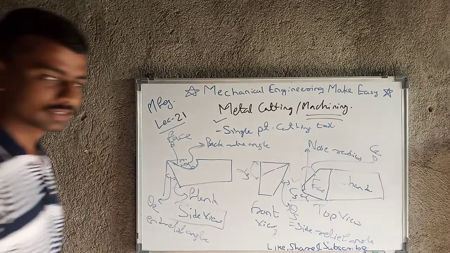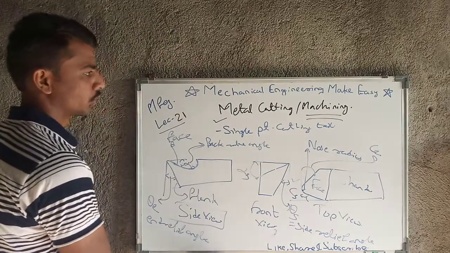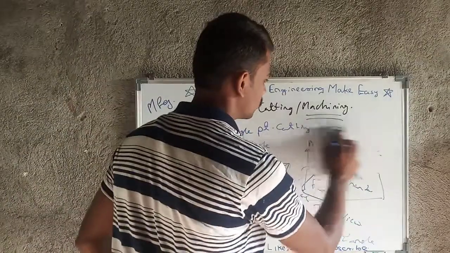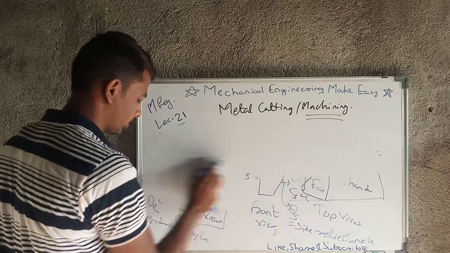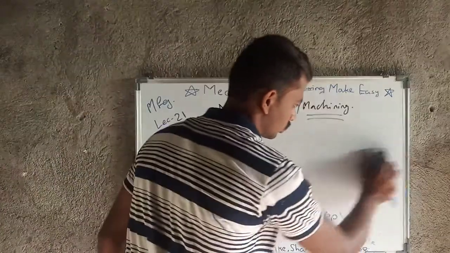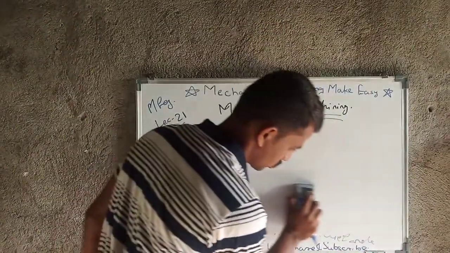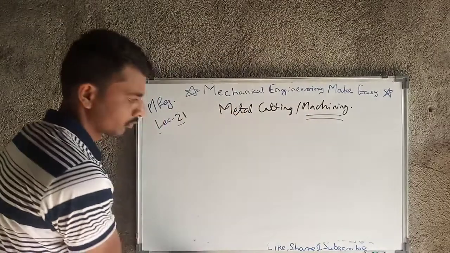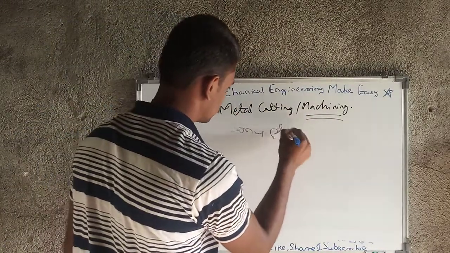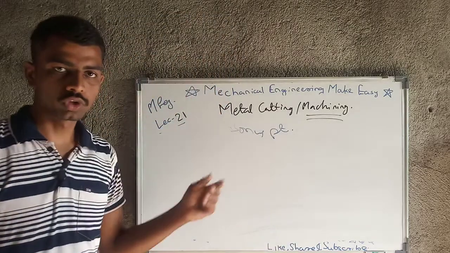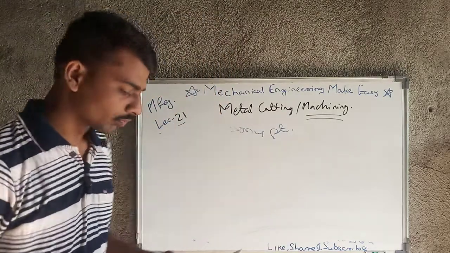Now we will move towards the next topic of today's lecture, which is the last topic of every lecture, the bonus point. What are the bonus points for today's lecture?